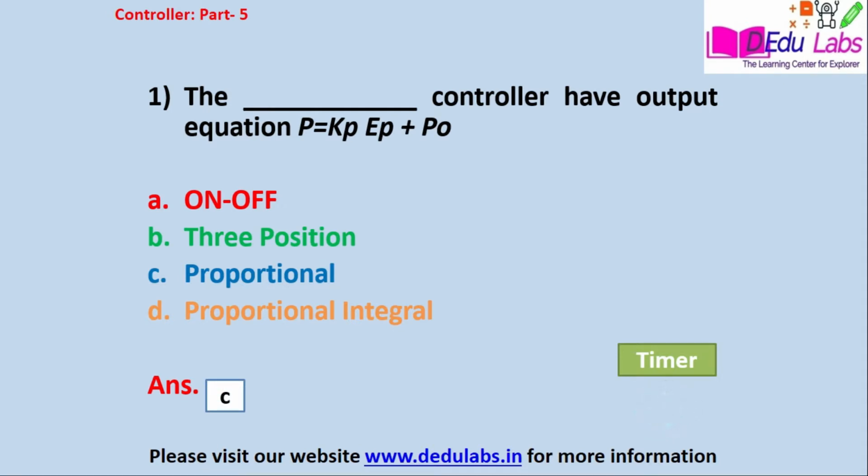See, in this equation, P indicates the proportional controller output, Kp indicates the proportional gain, Ep indicates the error, and P0 is the initial controller output when the error is 0. Now see, in this case, P and Ep are directly related to each other, that is, between them there is a proportionality. And when you remove this proportionality, a constant comes into the picture, and that constant is Kp, the proportionality gain. So here the output is proportional.